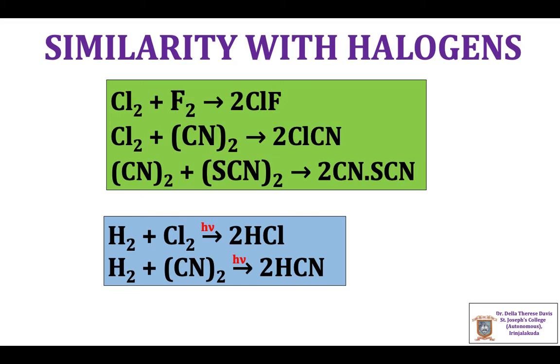A very similar reaction is observed when hydrogen reacts with cyanogen in the presence of UV light or heat.